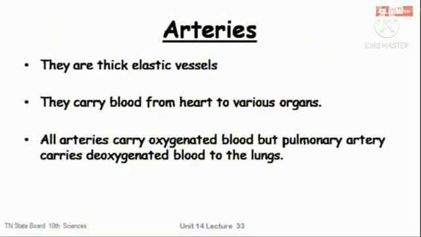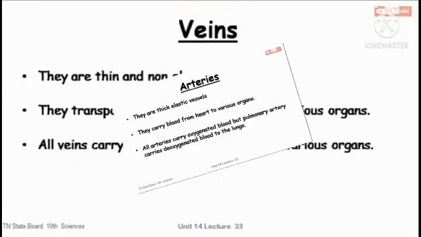The first type is arteries. They are thick and elastic vessels that carry blood away from the heart to various organs of the body. All arteries carry oxygenated blood except the pulmonary artery, which carries deoxygenated blood to the lungs. What is meant by arteries? They are thick and elastic vessels that carry blood away from the heart to various organs of the body.